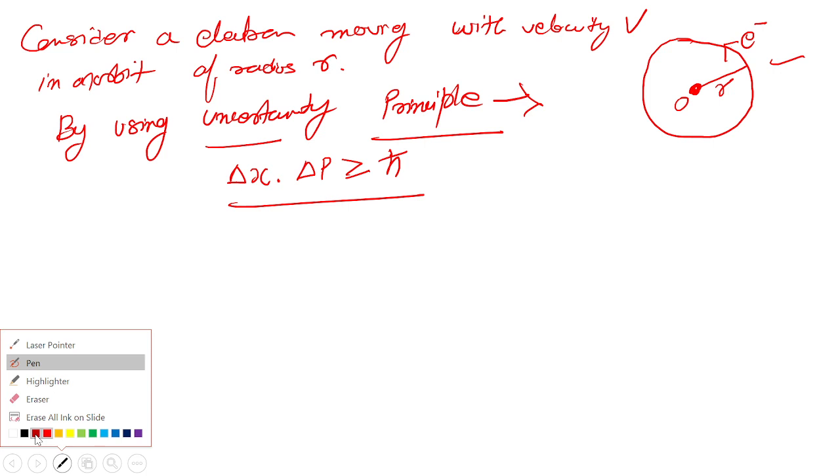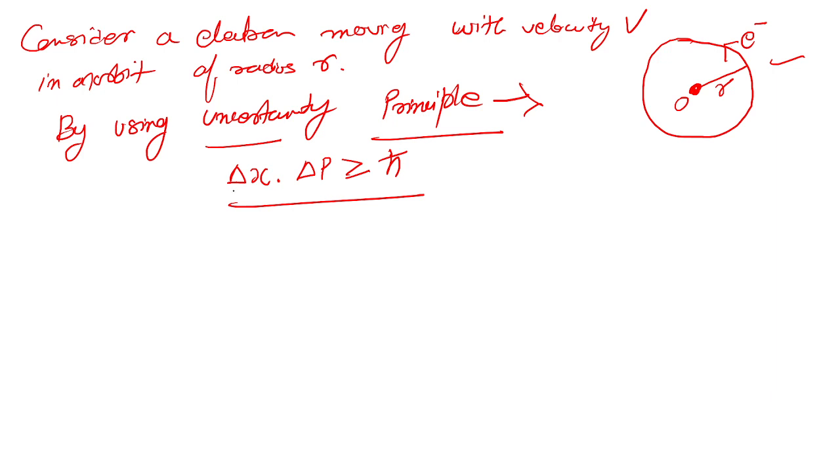Uncertainty in position means where there is a probability to find that particle, where that particle can be found. By looking at this diagram, we can say that the electron is within the range of the radius of this circle or orbit. It means that the uncertainty in position will be approximately equal to r, the distance between nucleus and electron, and in this region we can find the electron anywhere.